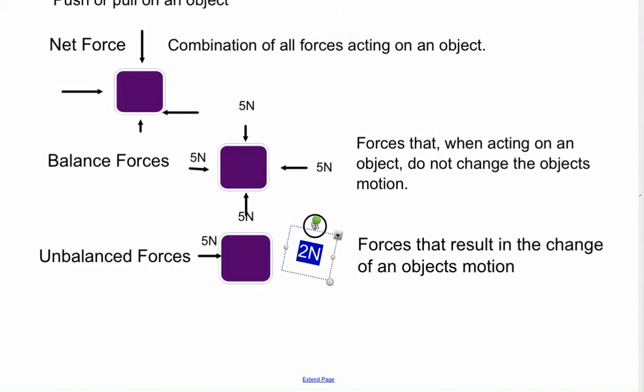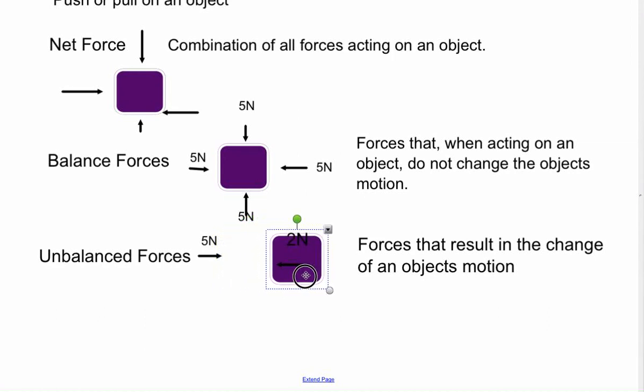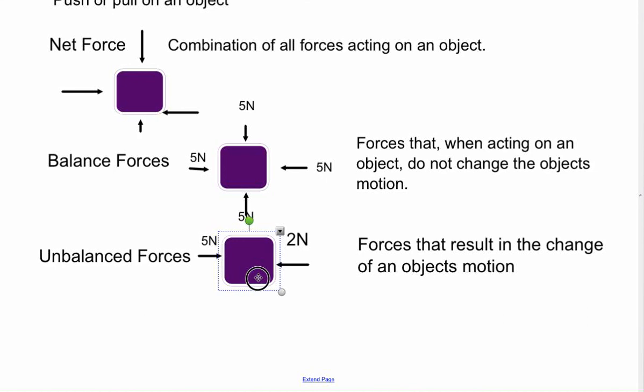Okay, this would be an unbalanced force. So if I exerted 5 newtons here and 2 newtons here, then the object would actually be moving in this direction. That would be considered an unbalanced force.